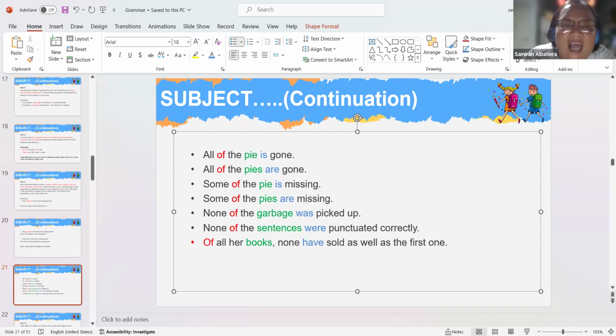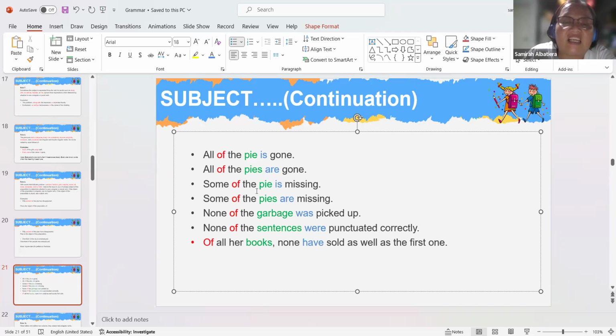Since pie is singular, we are also going to use a singular verb. That is why we use singular verb is. Pie is a plural subject, so we also use plural verb are.